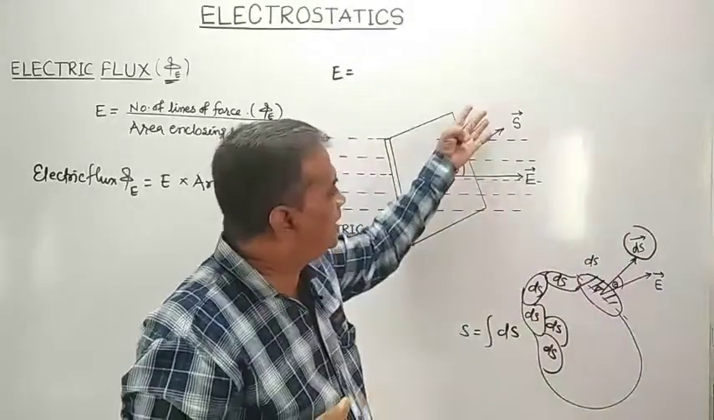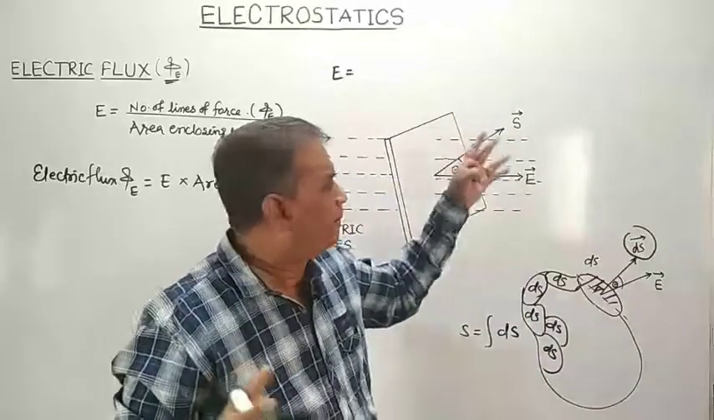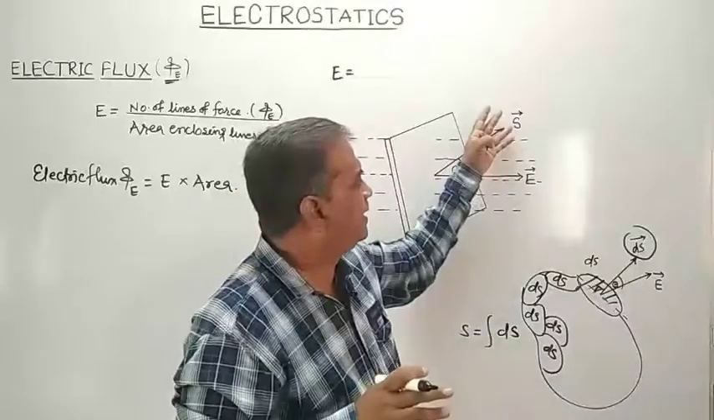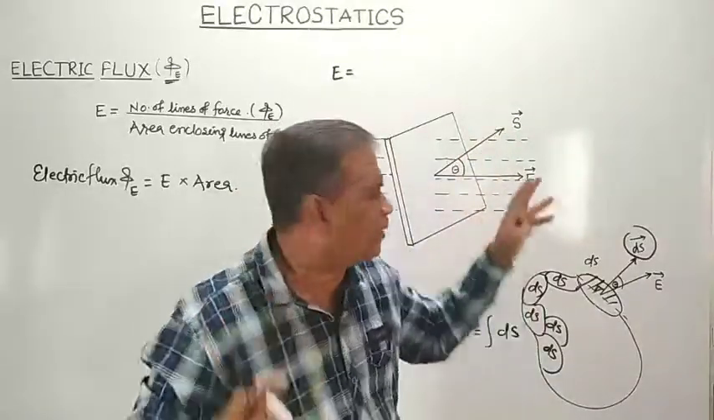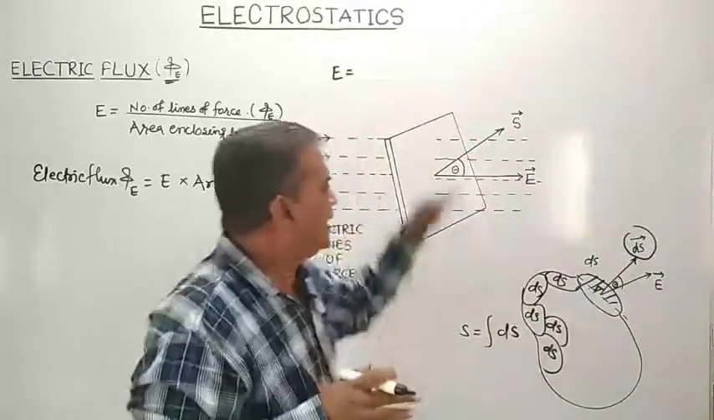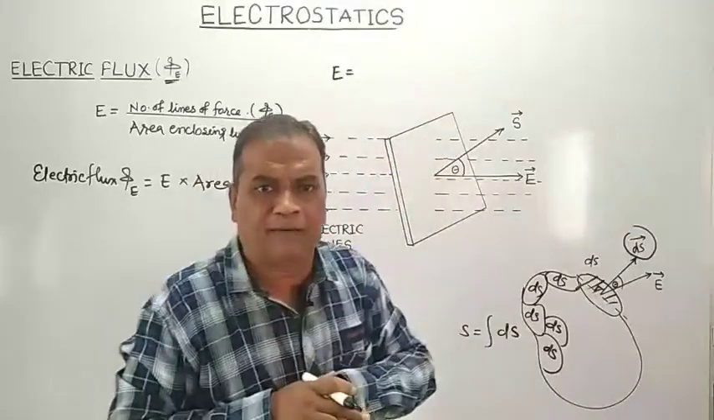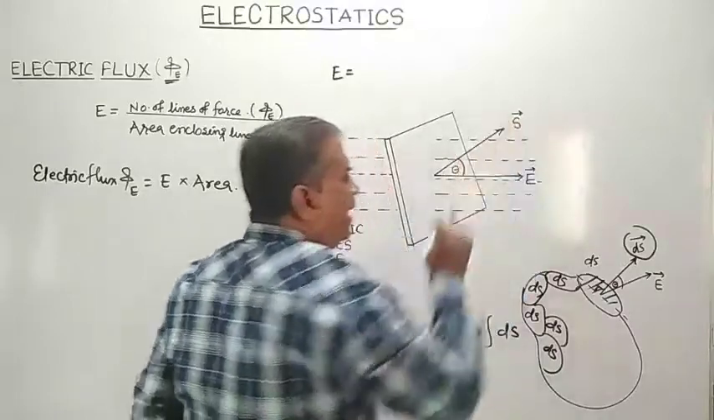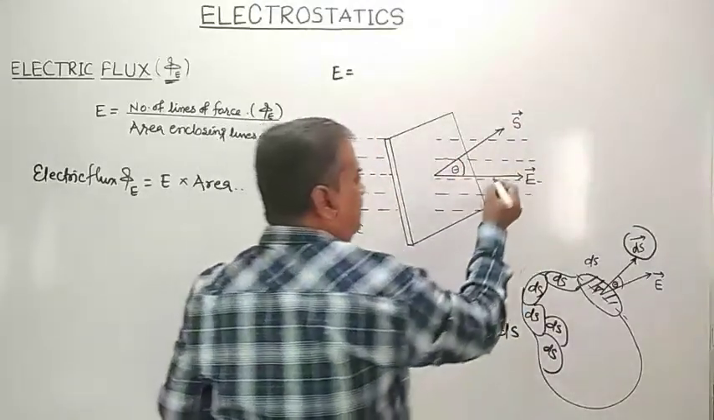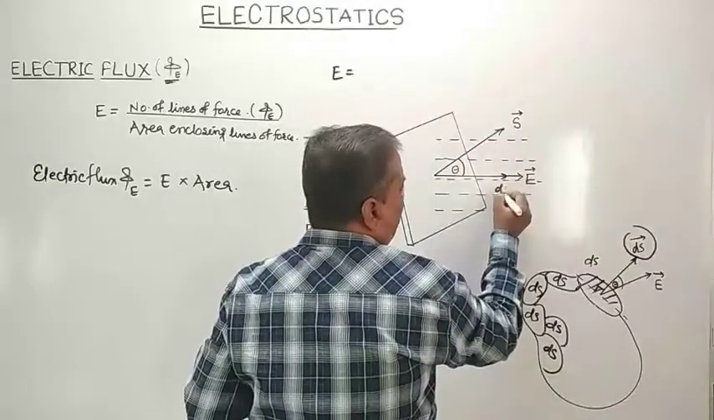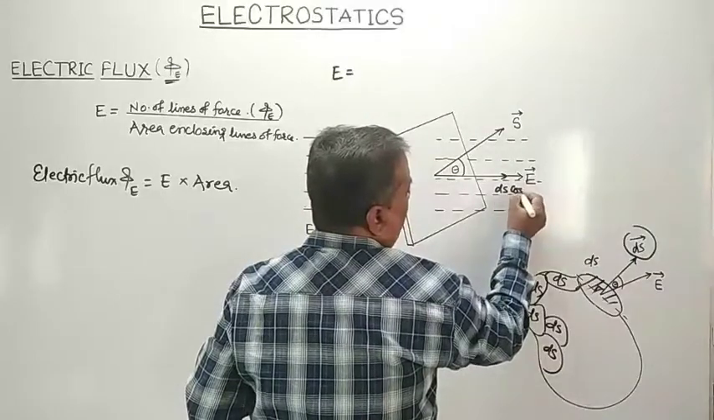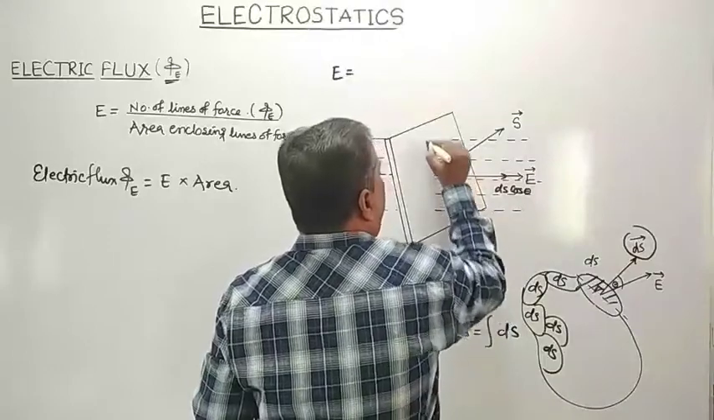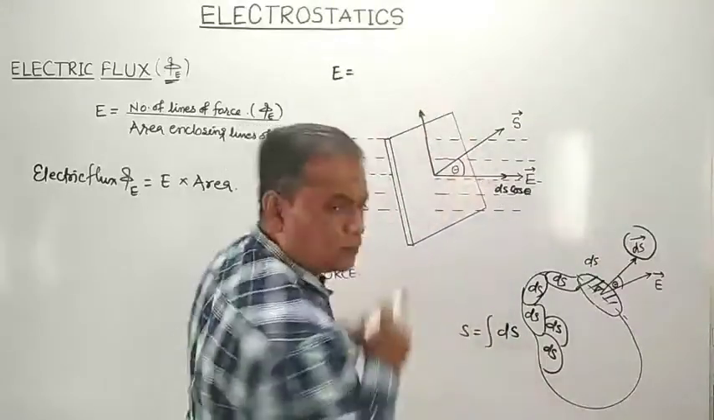area S is not parallel to the direction of electric field. Surface area S is not in the direction of what? Electric field. It is at some angle theta. Then what is the component of area along the direction of electric field? Component of area along the direction of electric field is ds cos theta, because you know that any vector can be resolved into what? Two components.